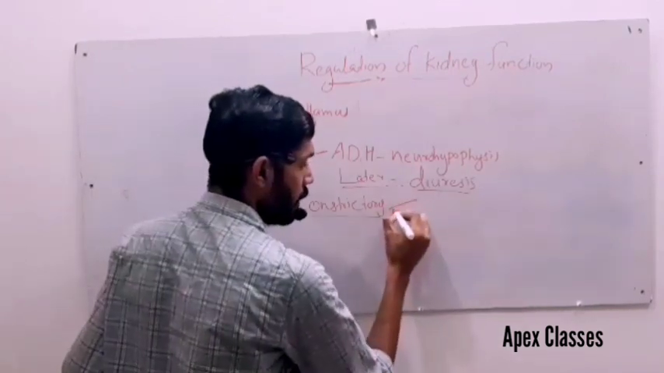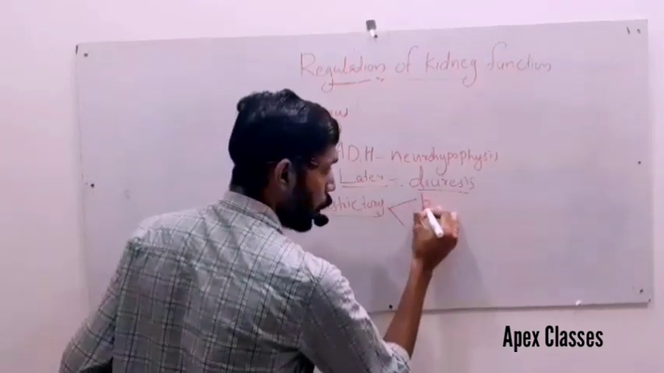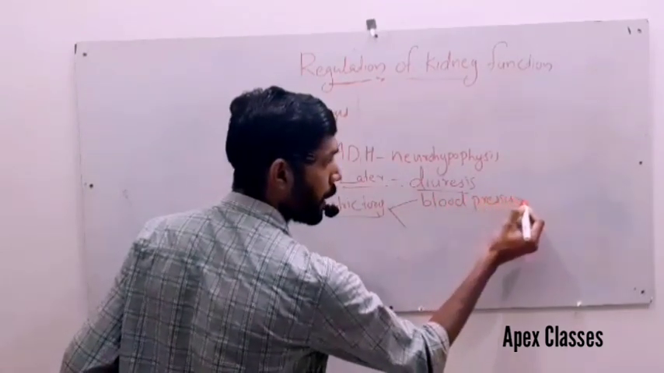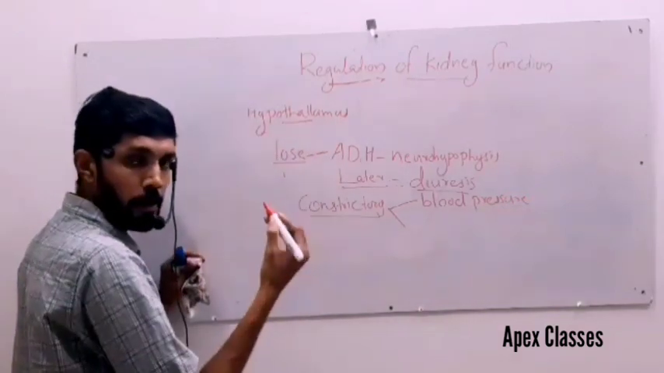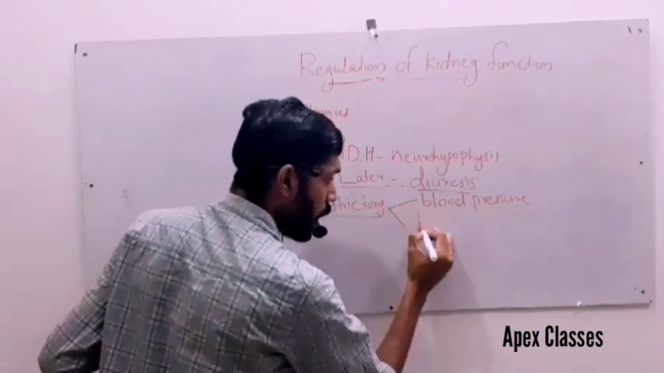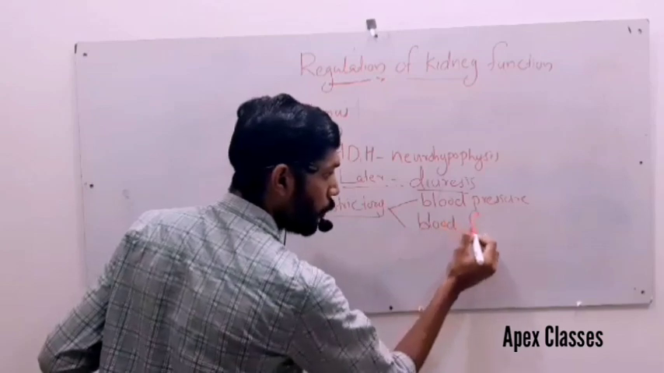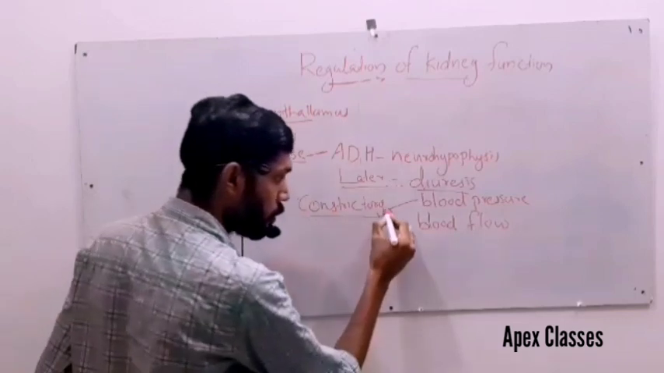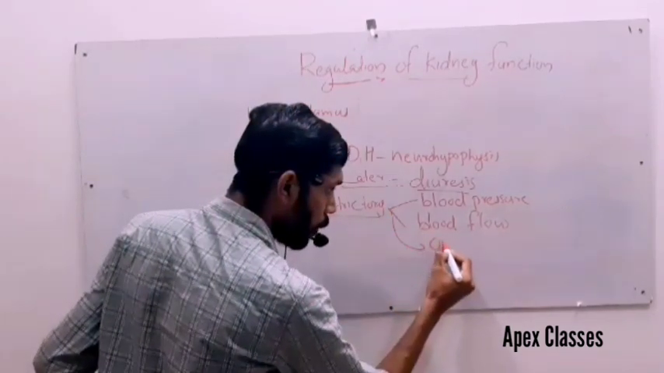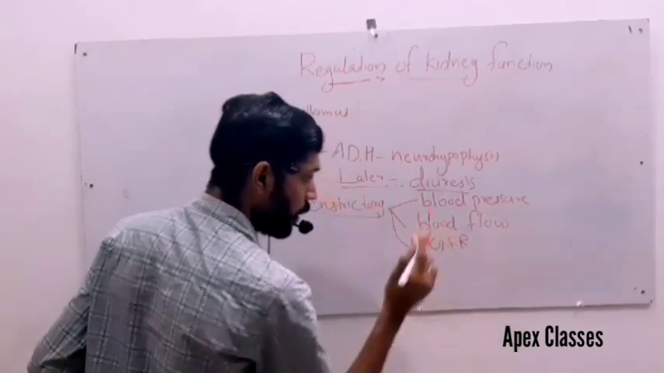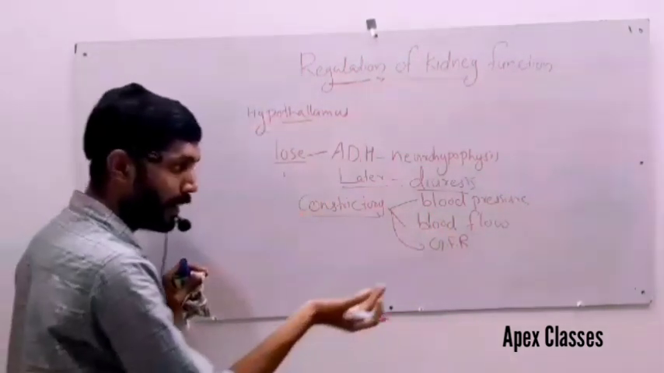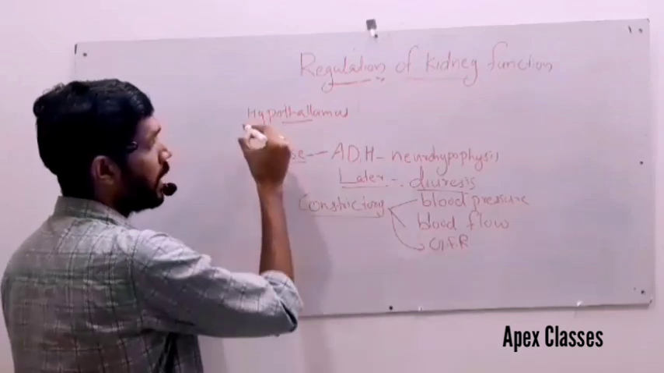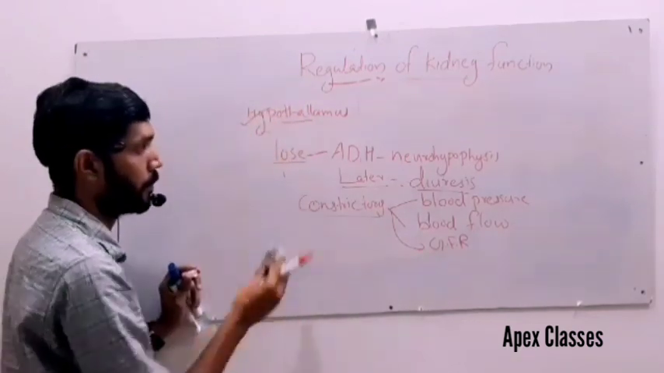As a result, it increases the glomerular blood pressure. Whenever the glomerular blood pressure increases, glomerular blood flow increases. Whenever the glomerular blood flow increases, it also increases the glomerular filtration rate. So ADH also helps to increase the glomerular filtration rate. That's all about the regulation by the hypothalamus.